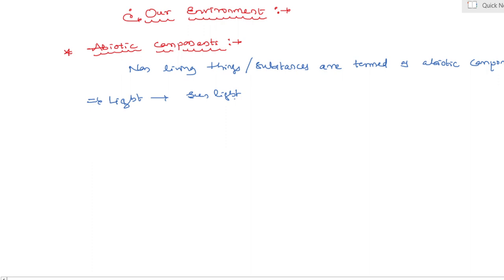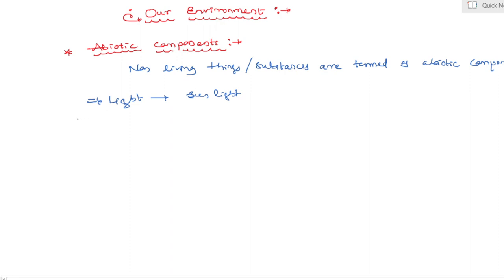Here all green plants use water and sunlight. Why? Because they contain chlorophyll pigment in them. With the help of chlorophyll pigment, the process of photosynthesis takes place. At that time, the process of manufacture of organic compounds takes place. How? By combining inorganic substances.